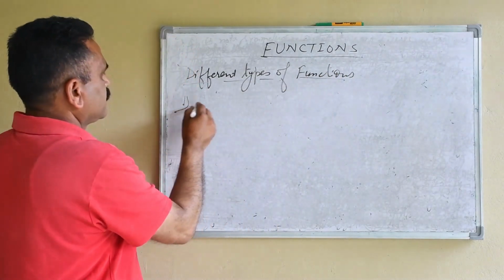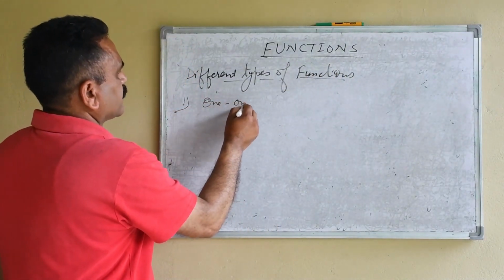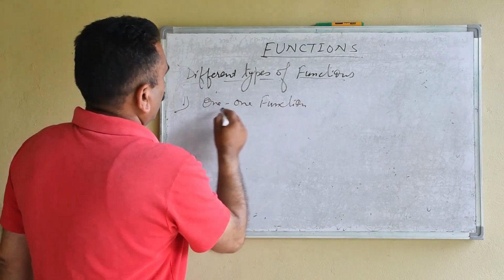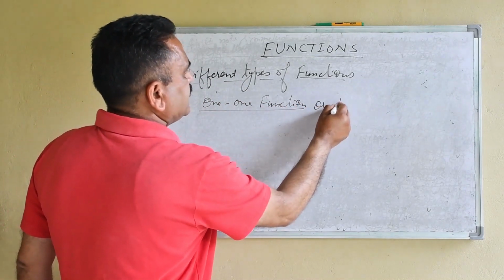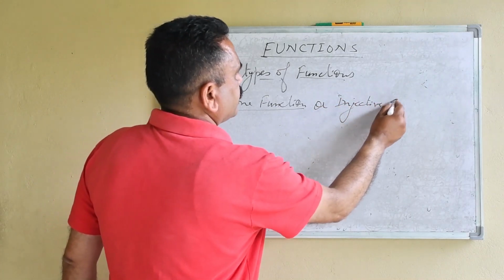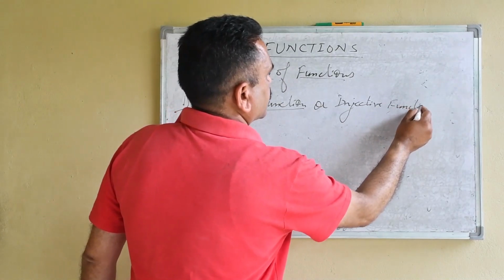First is the one-one function, or it is also known as injective function.